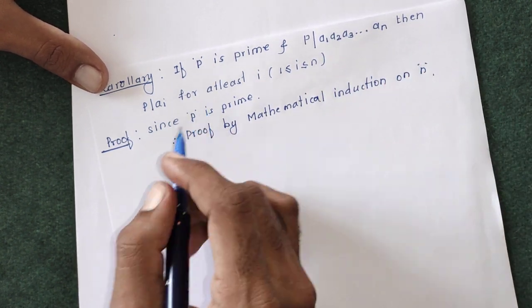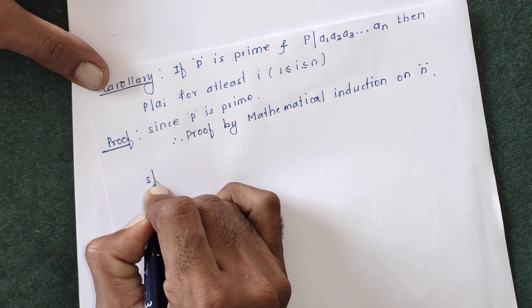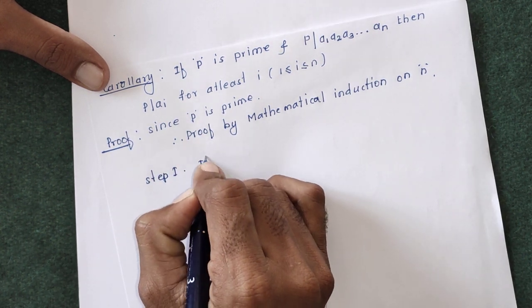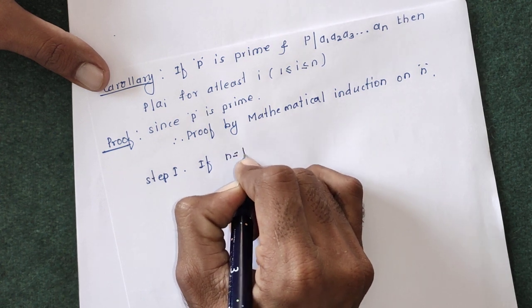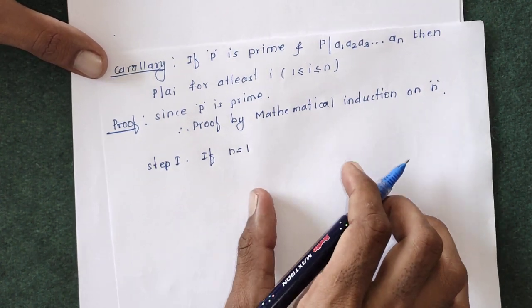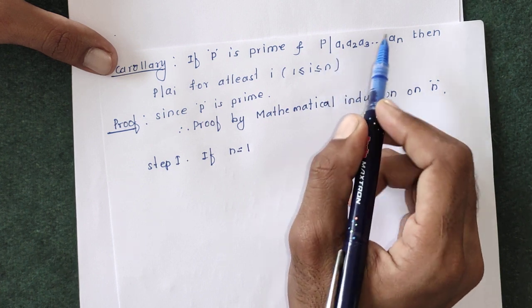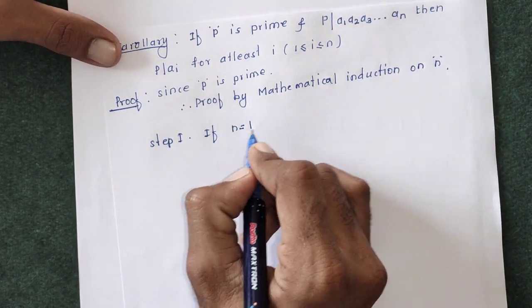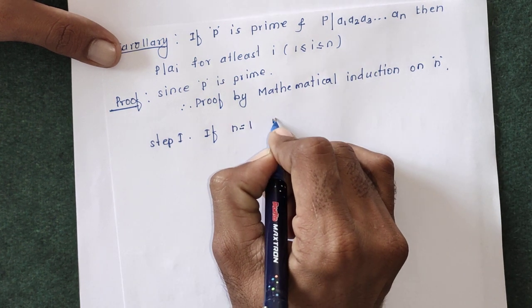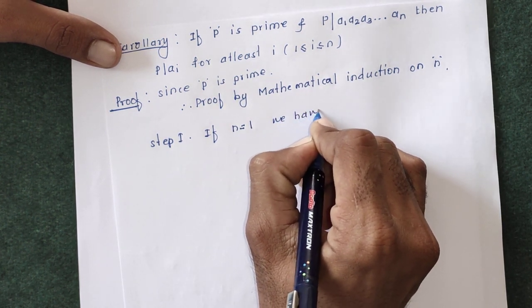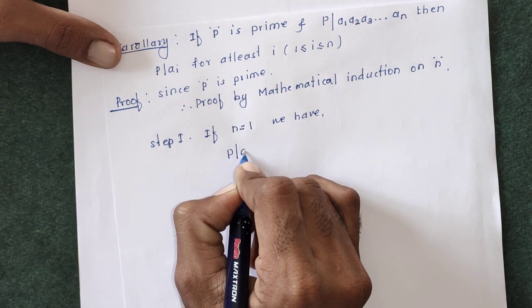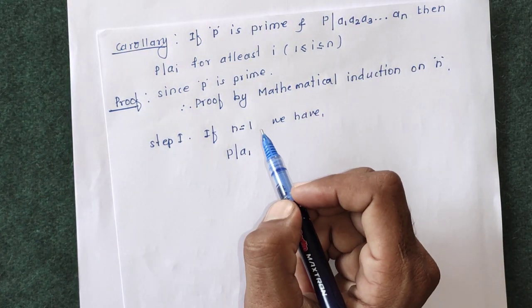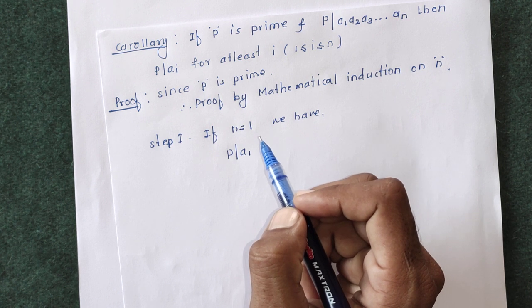First step: if n is equal to 1, then here is the multiplication of only one number, so P divides A1.